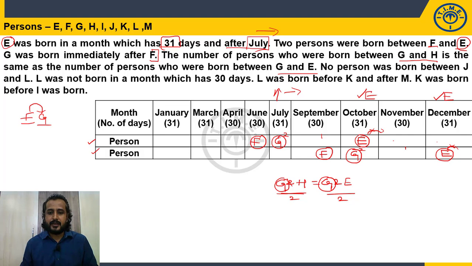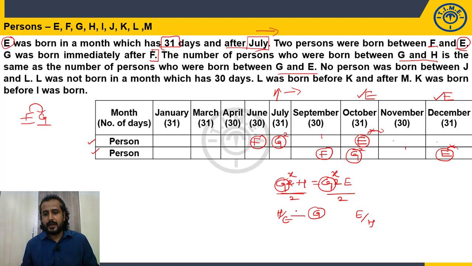So what we can say is, between G and H, if there are X persons, between G and E there will also be X persons, which is nothing but the month in which G was born is exactly between the months in which H and E are born. So H or E, E or H.